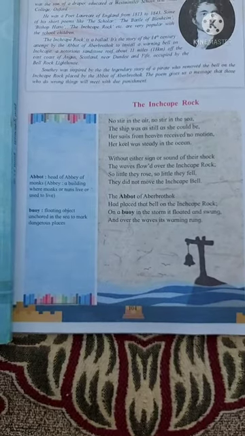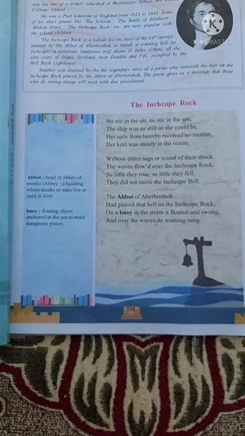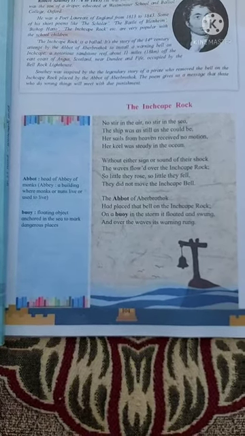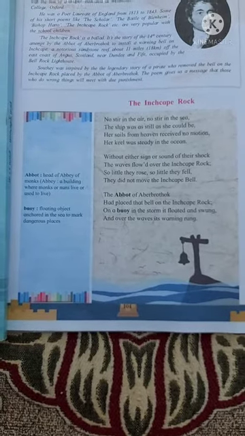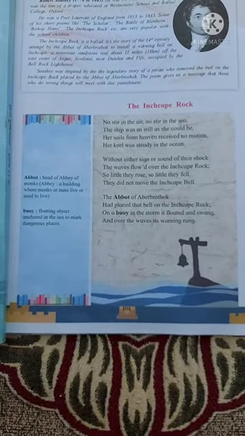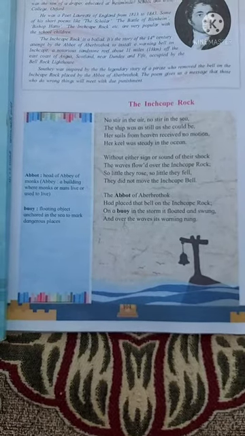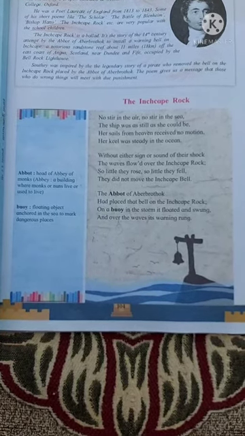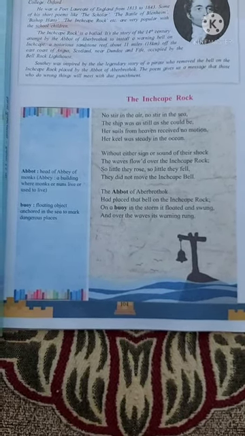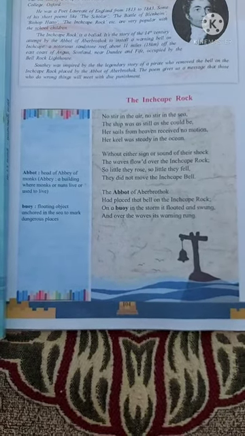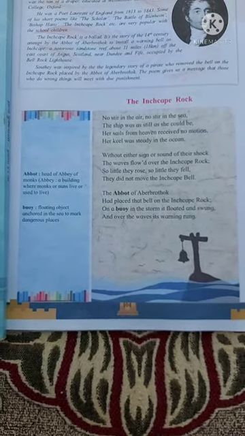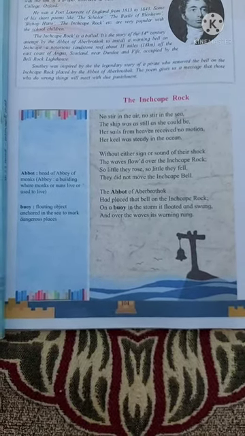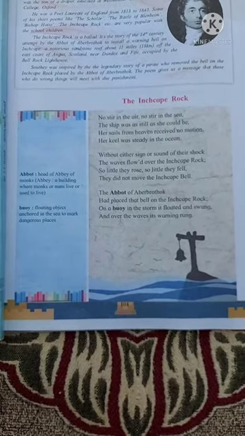The abbot of Aberbrothock had placed that bell on the Inchcape Rock. So who placed this bell on the Inchcape Rock? Abbot of Aberbrothock. He placed this warning bell, Inchcape Bell, on that Inchcape Rock. On a buoy in the storm it floated and swung, and over the waves its warning rung. So here buoy means floating object anchored in the sea to mark dangerous places. Buoy means a floating object anchored in the sea to mark dangerous places.